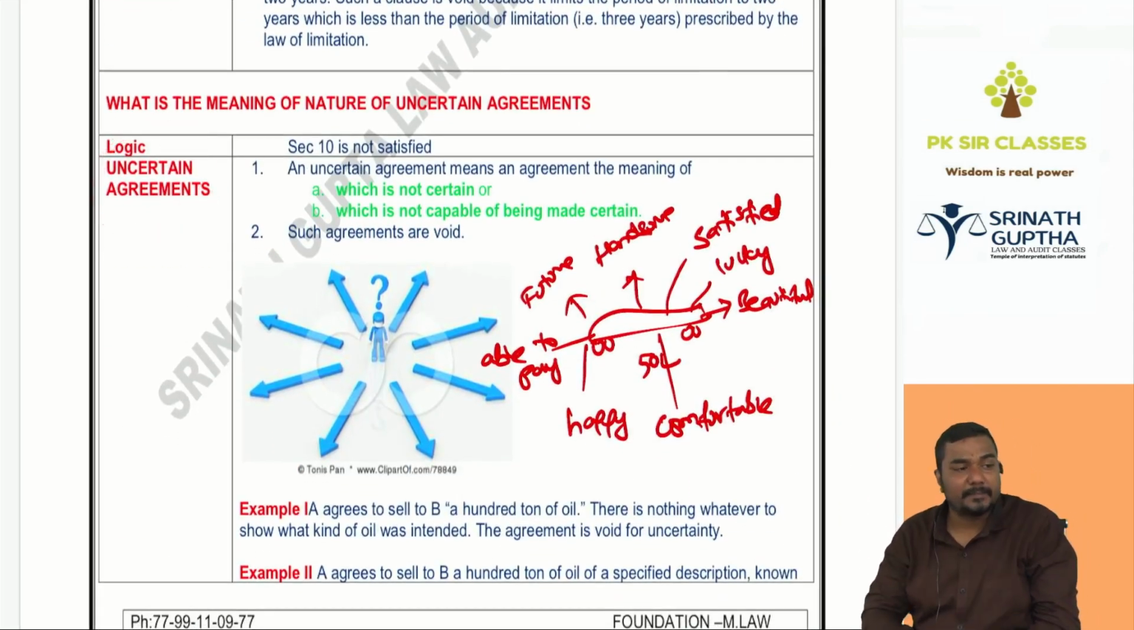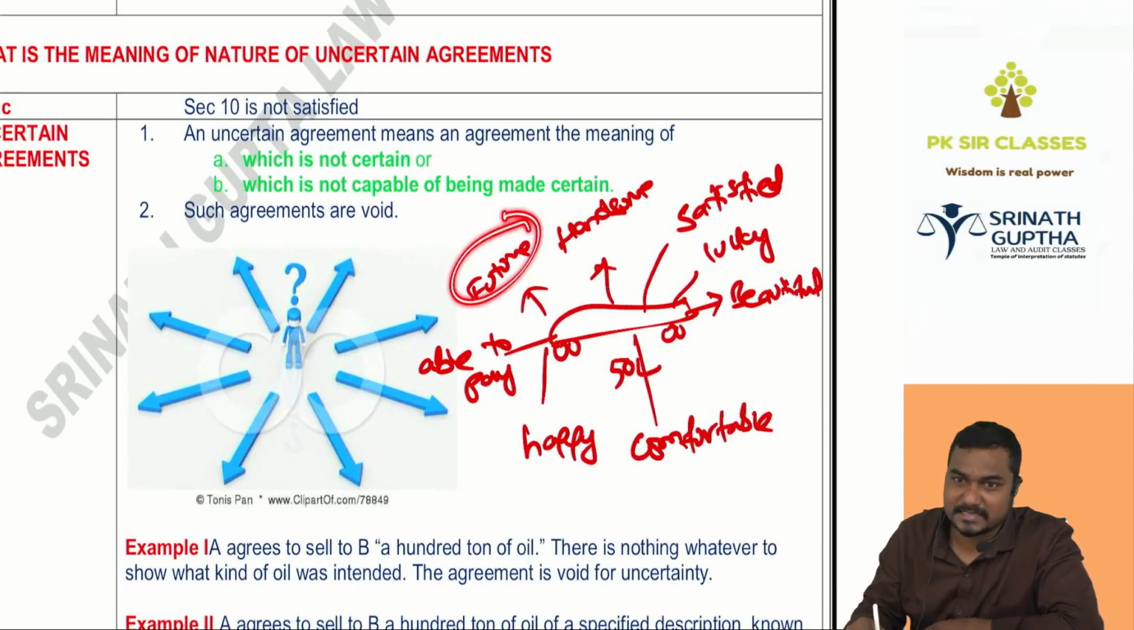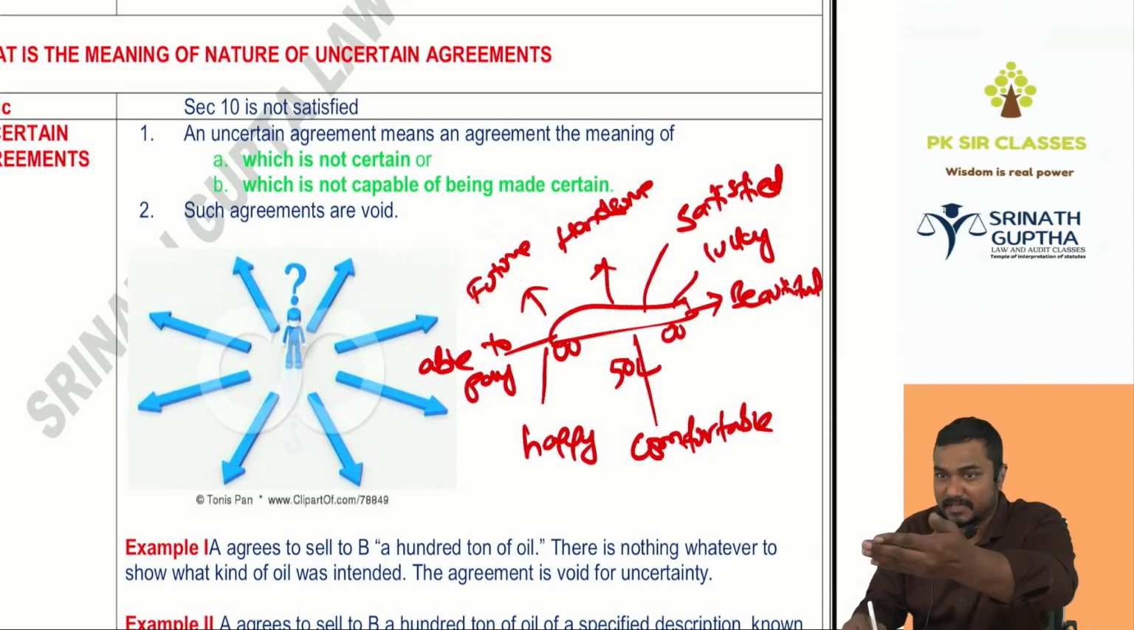Next one, uncertain agreement. Uncertain agreement is an agreement which is not certain, which is not capable of being made certain. Since it is uncertain, it will be void ab initio because as per section 10, the transaction must be clear. There must be clarity. Like I said, I'll give you money in the future. What is future? Uncertain. Next minute is future. Next hour is future. Next day is future. Next month is future.